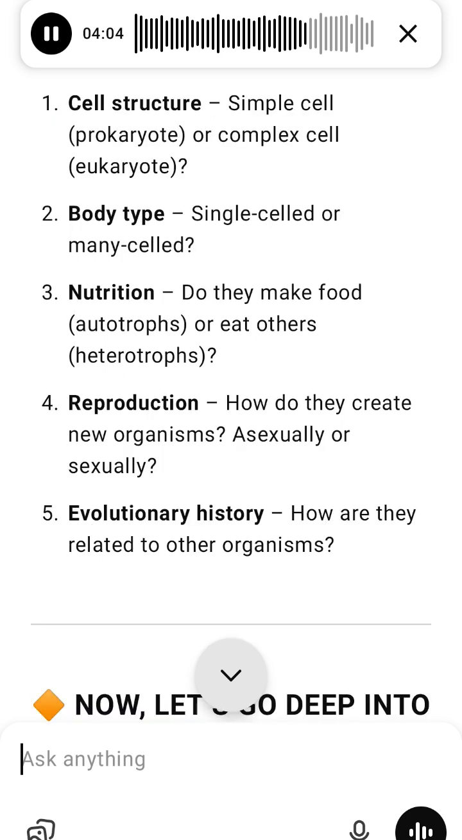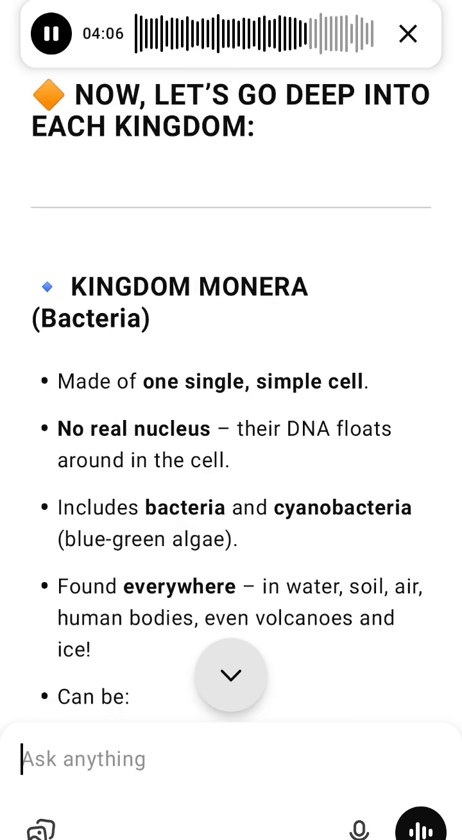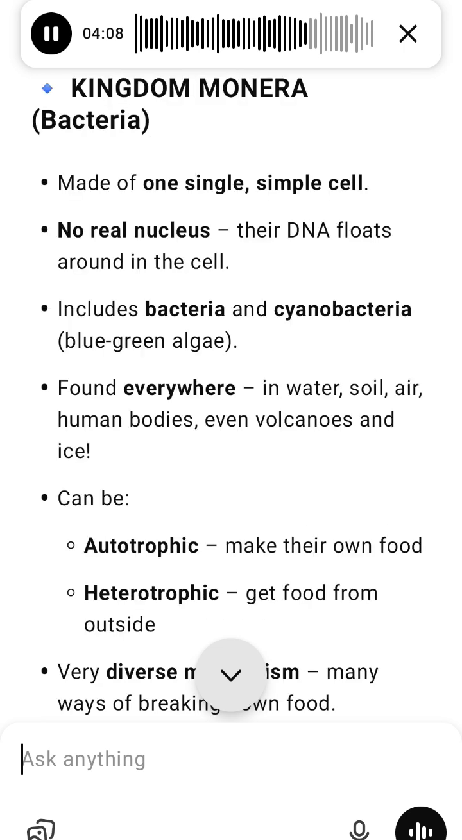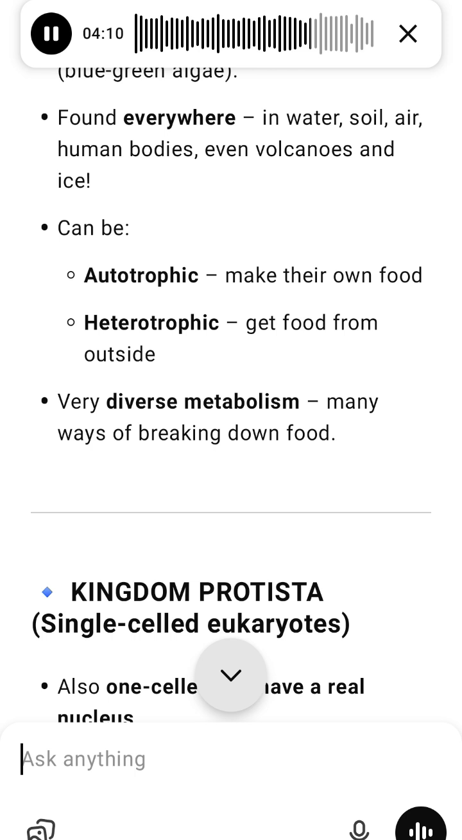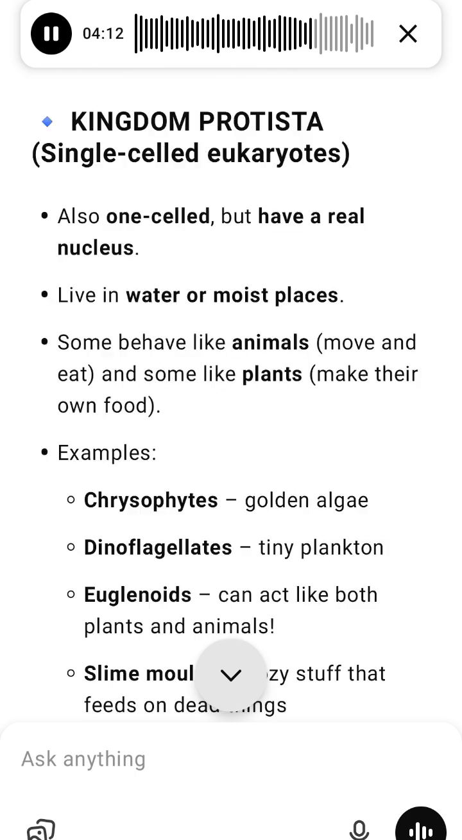Kingdom Animalia, all animals belong here, from tiny insects to humans. Eukaryotic and multicellular, no cell wall unlike plants. Cannot make their own food. They are heterotrophic, usually move from place to place. Highly developed systems like nervous system, brain, etc.